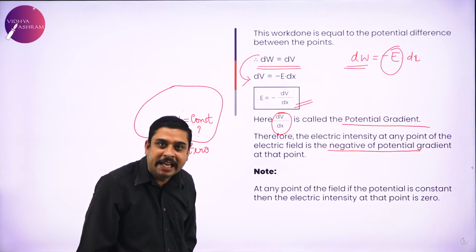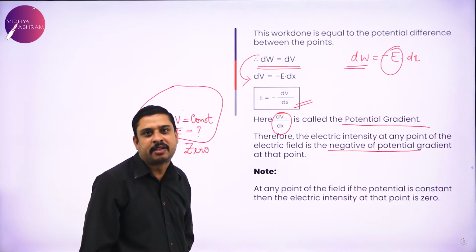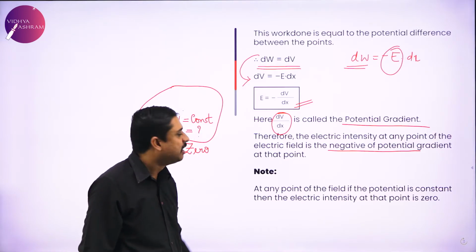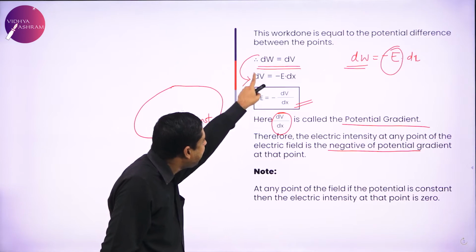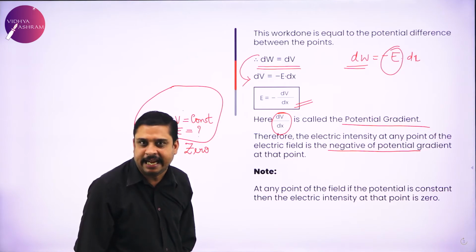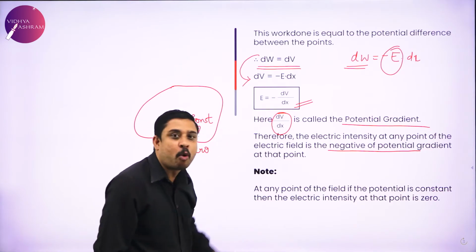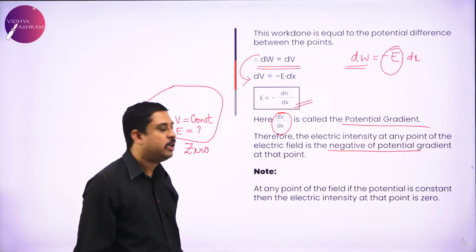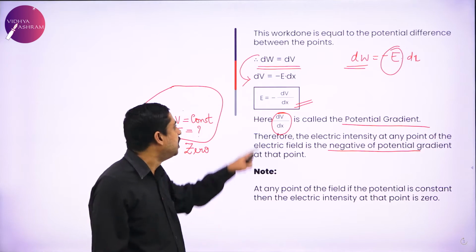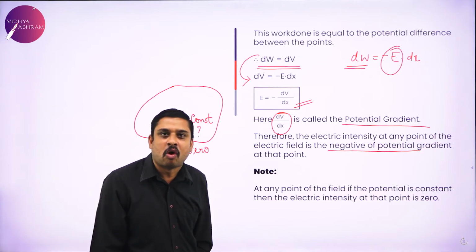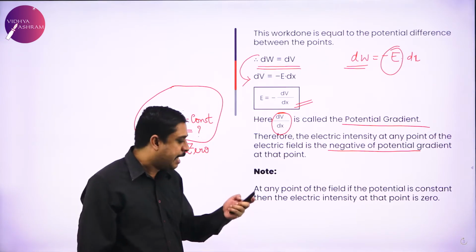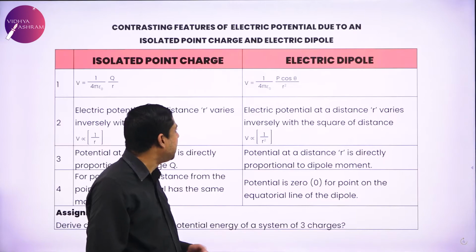What did we call dV by dx as? Potential gradient. So at any point of the field, electric intensity is negative of the potential gradient. And what if the potential is constant at a point? Electric field there has to be 0. Why? Differentiation of a constant is always 0. So etch it in your minds, E is always minus dV by dx.